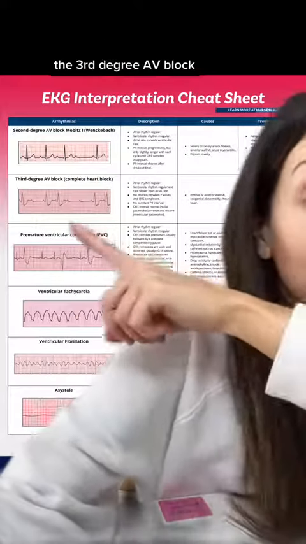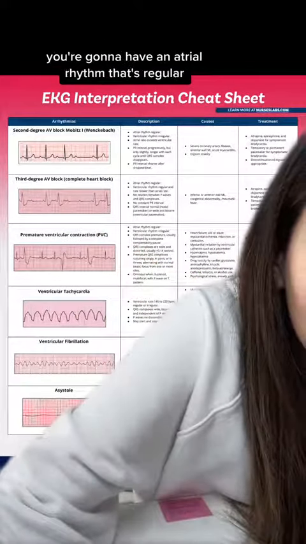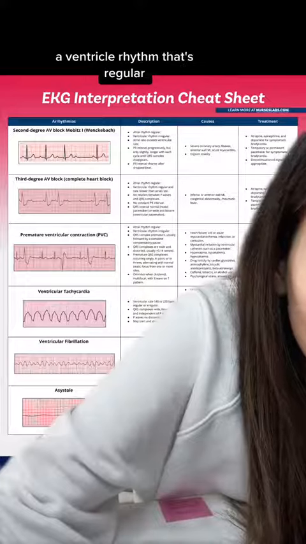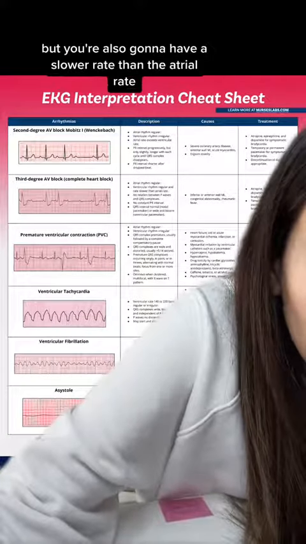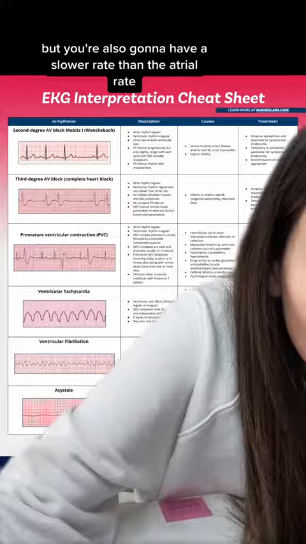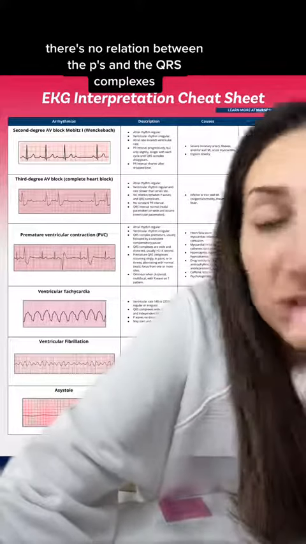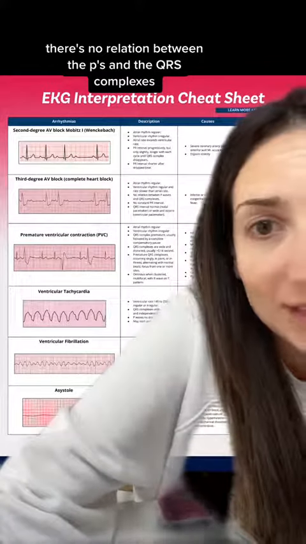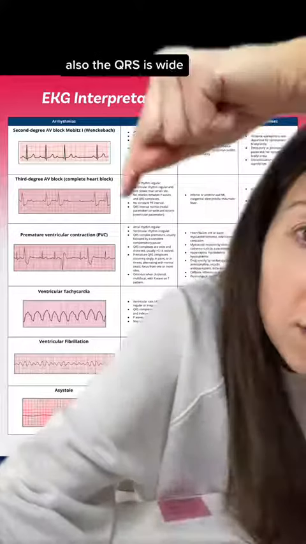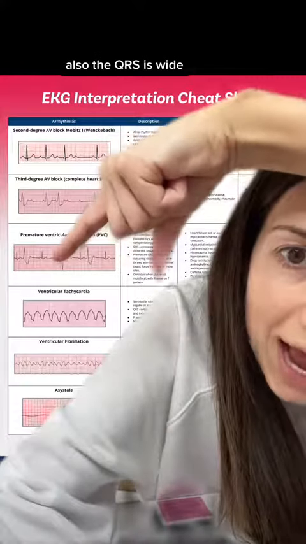The third degree AV block, or like the complete heart block, you're going to have an atrial rhythm that's regular, a ventricle rhythm that's regular, but you're also going to have a slower rate than the atrial rate. There's no relation between the Ps and the QRS complexes. They're not even talking. Also, the QRS is wide.